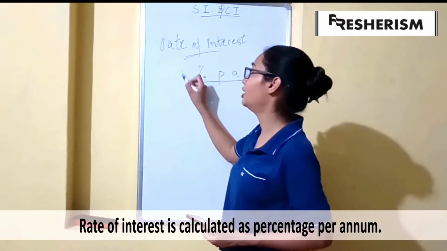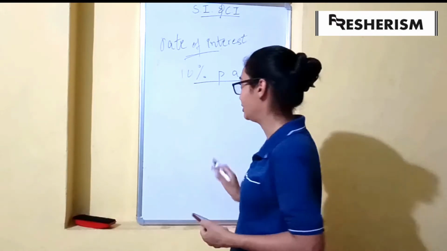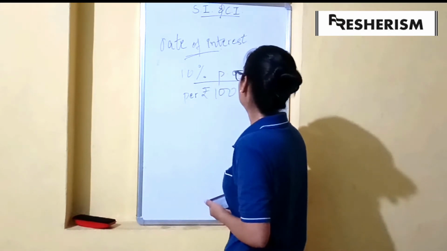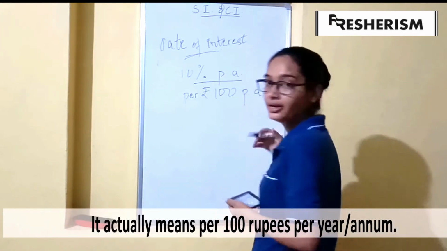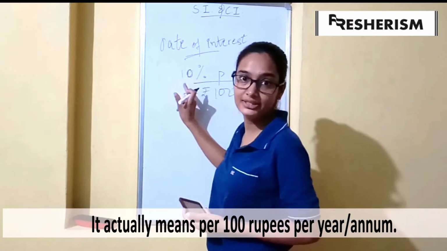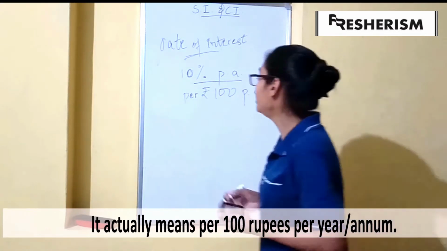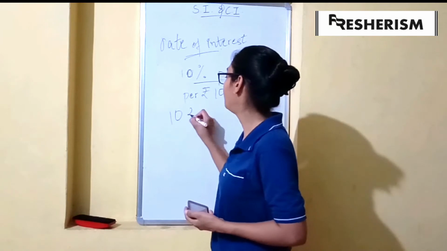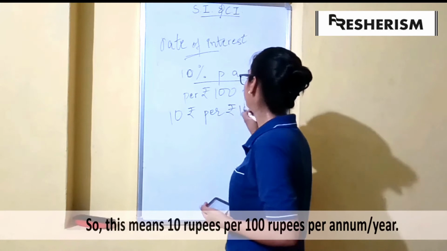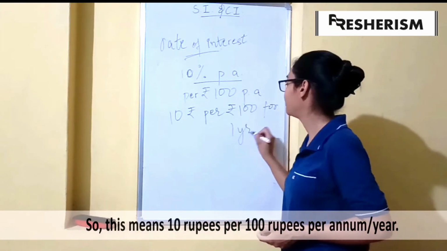So it might be 10% per annum, 2% per annum, 20% per annum or anything. This means per 100 rupees per year. For example, if I say that there is a 10% per annum interest rate, then this will mean 10 rupees per 100 rupees in a year.